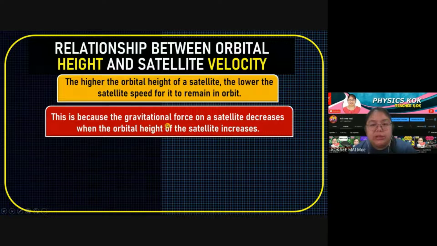Because of the gravitational force. Our Earth has gravity, and it has some force to pull the satellite. So we say the gravitational force on the satellite decreases. That means when you're far away from the Earth, you find the gravity becomes less, so the orbital height of the satellite increases. So this is one of the reasons why the further satellite slows down as it moves in orbit, because the gravitational force becomes less.